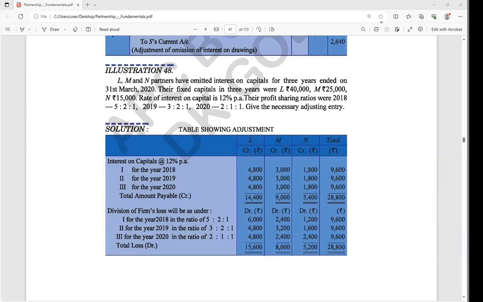So today we are going to see the next question related to past adjustment, right?